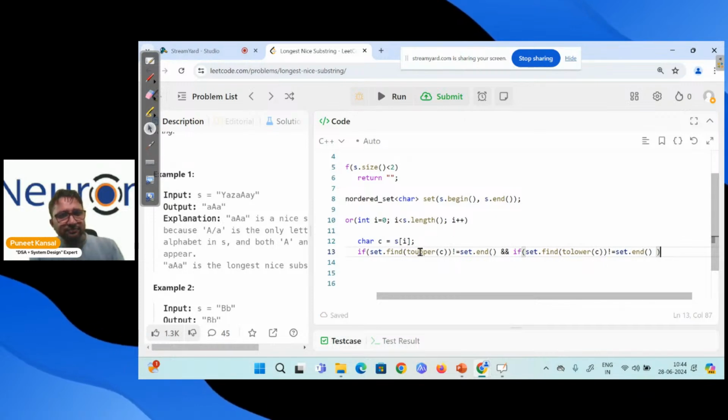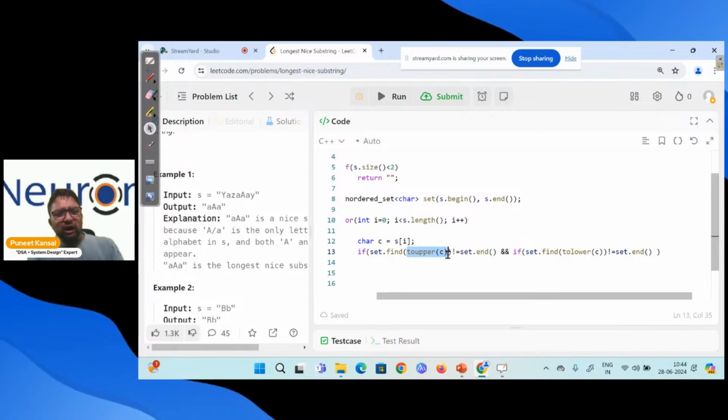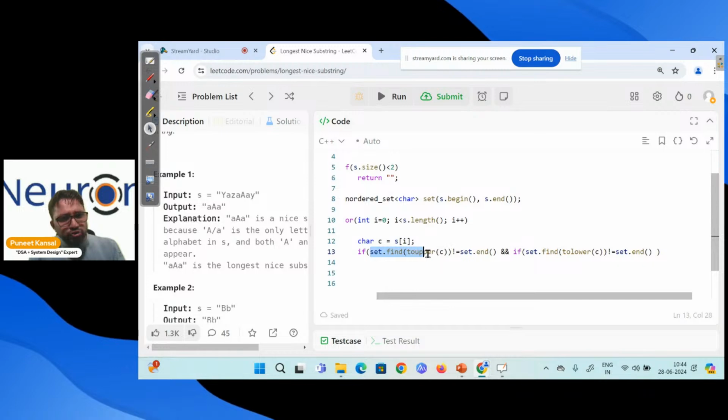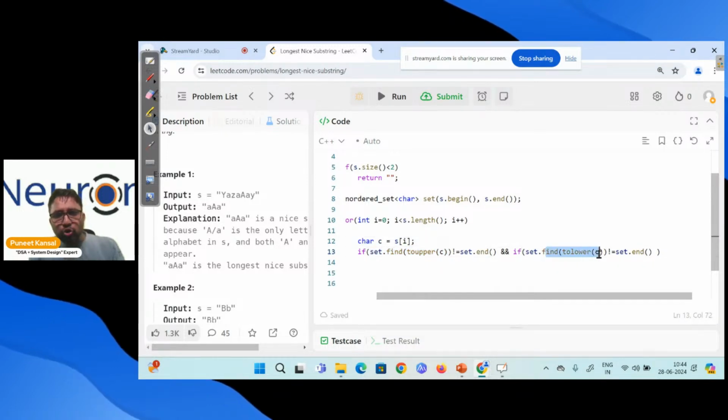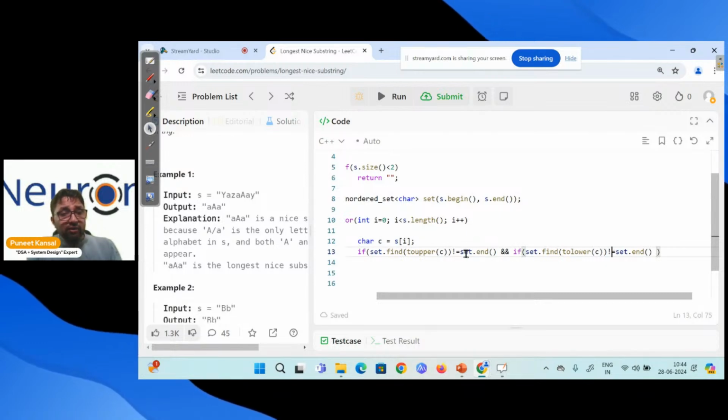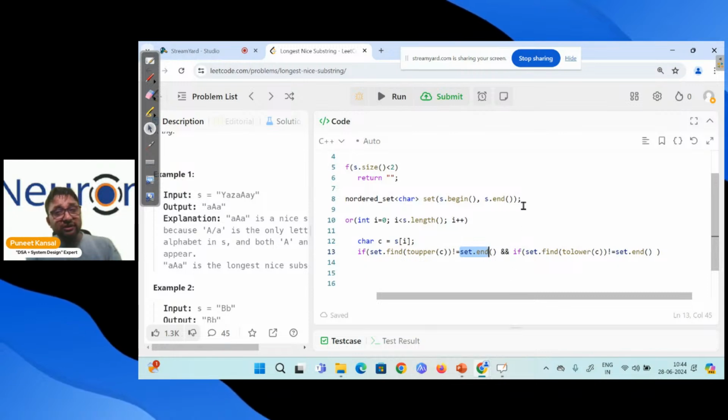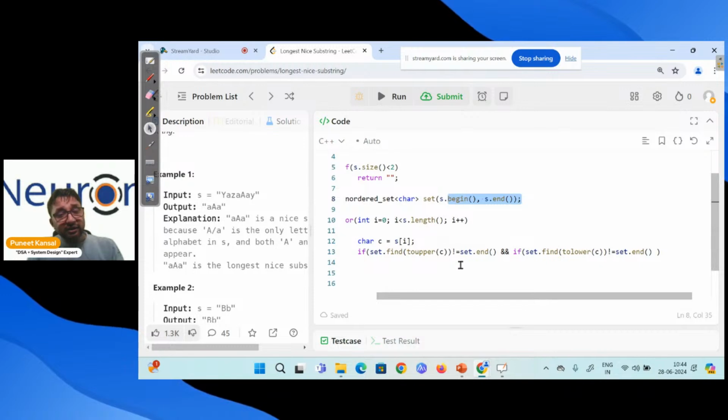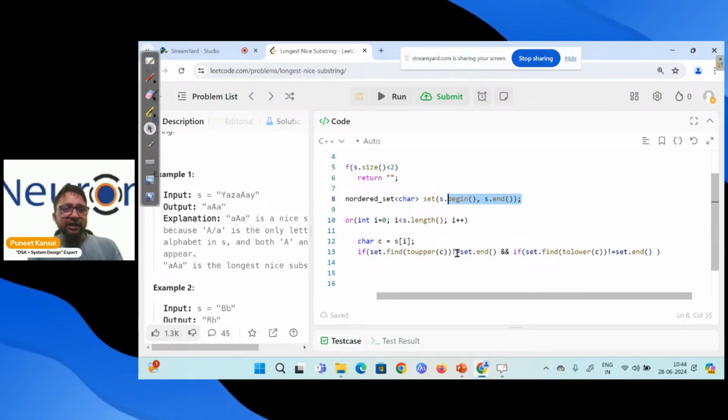What I'm saying is that if the character is upper, I convert it into upper, and I'm finding the upper inside the set. Upper should be there. This character upper should also be there, and this character lower should also be there. I'm finding it. If I'm not reaching the end of this data structure, it means we found it. If I'm reaching the end, then this condition will fail, and I will not go inside the if statement.